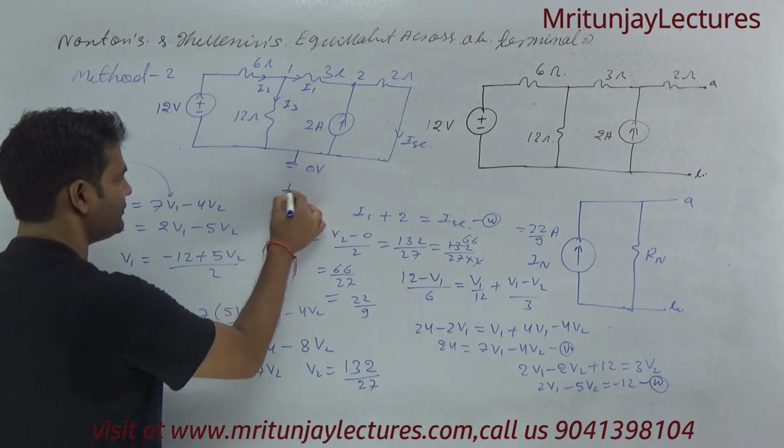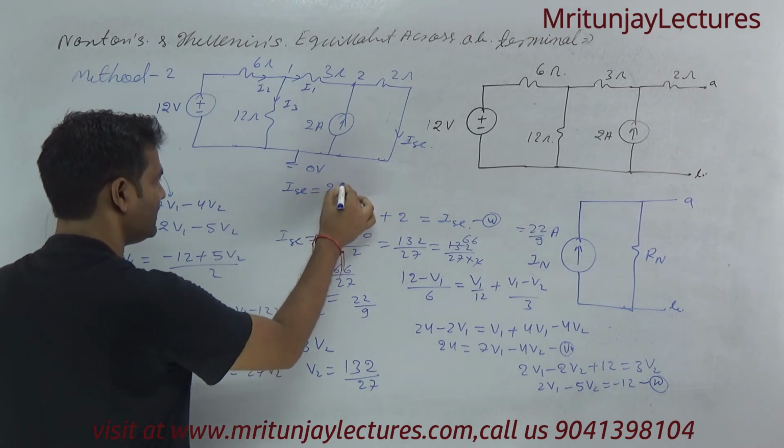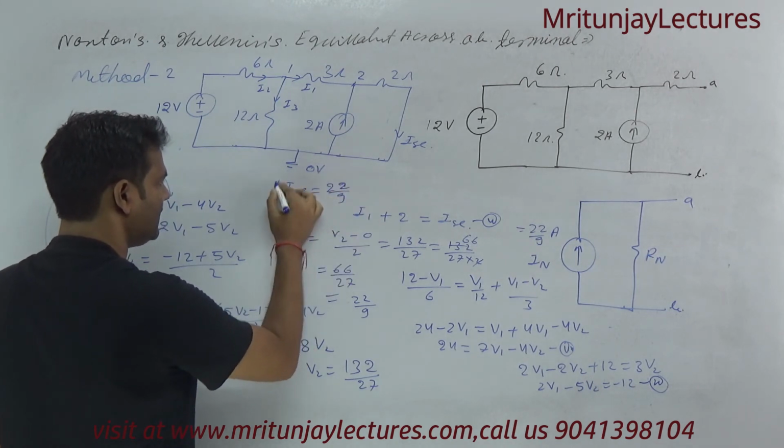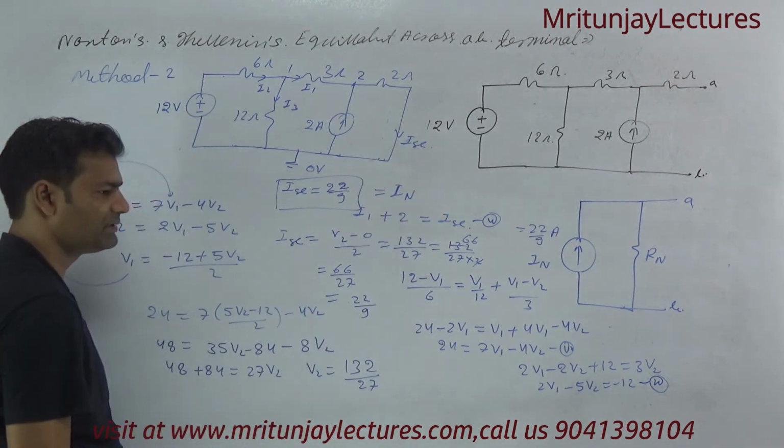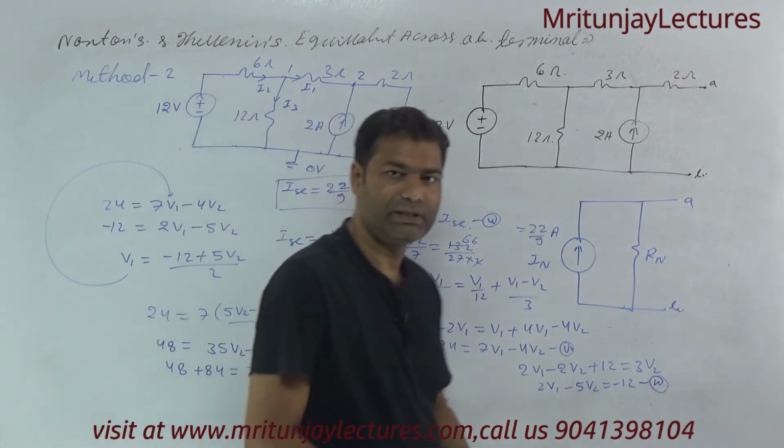So with the help of this method we got the same result. ISC will equal to IN, the same as 22 by 9.